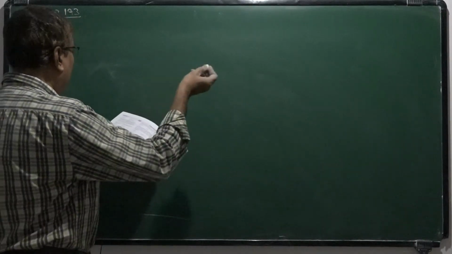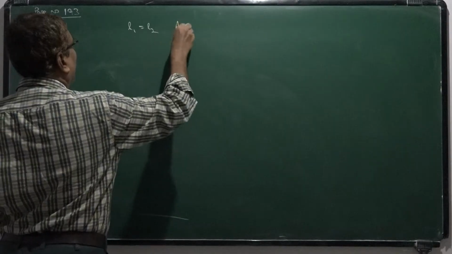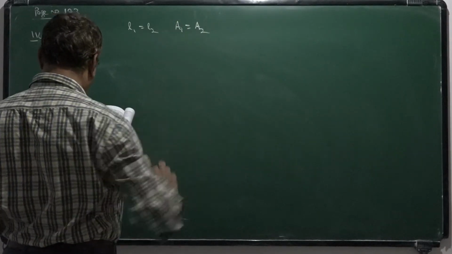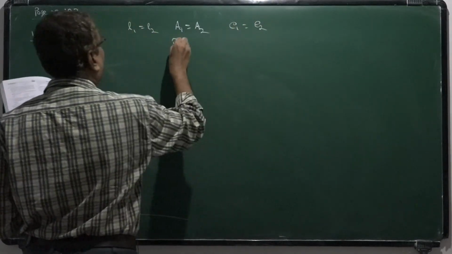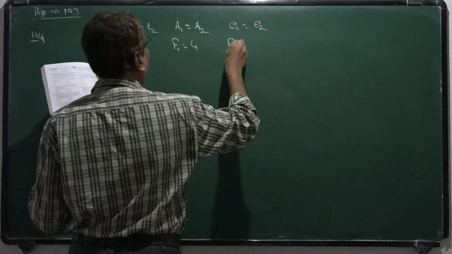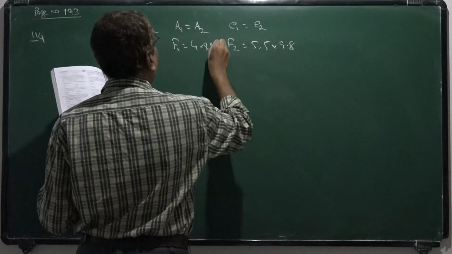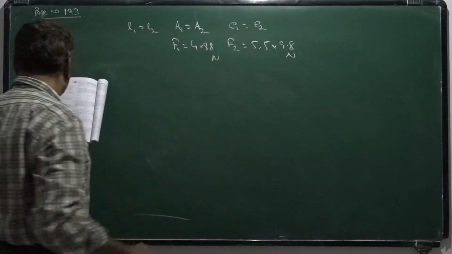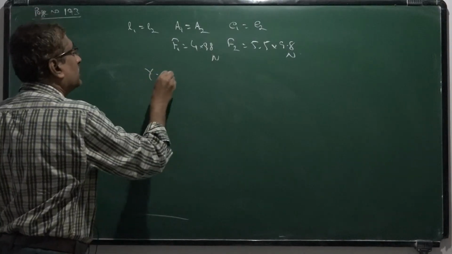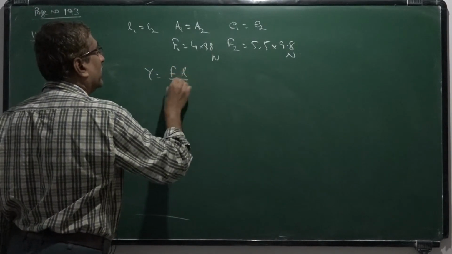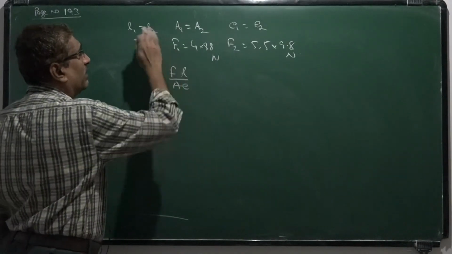Same dimension means L1 equal to L2, A1 equal to A2, and given same elongation E1 equal to E2. But their loads are different. F1 equal to 4, F2 equal to 5.5 into 9.8, and here it is Newton and here it is Newton. Okay, that is given. Then the ratio of their Young's moduli. So Young's modulus is equal to FL by AE. In this, only F is different, L, A and E are the same.